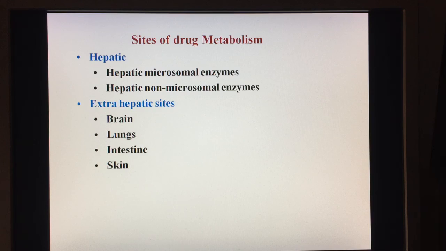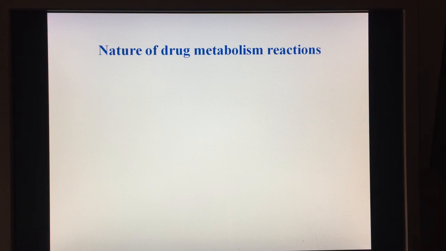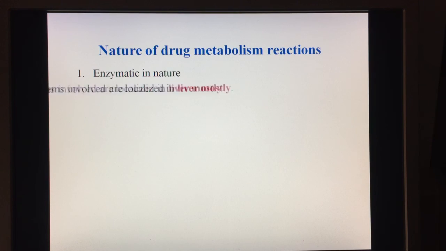We have discussed so far the meaning of drug metabolism, why it is required, the general features of drug metabolic reactions, what renal excretion is, and the effect of the nature of a drug on its elimination process. Now we will discuss the nature of drug metabolic reactions. These metabolic reactions are enzymatic in nature. They are carried out by certain enzymes, and these enzyme systems are located mostly in the liver.